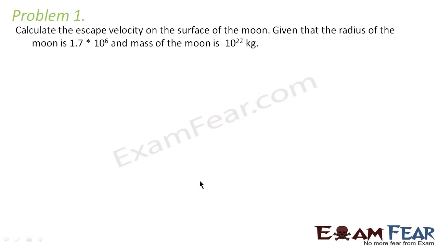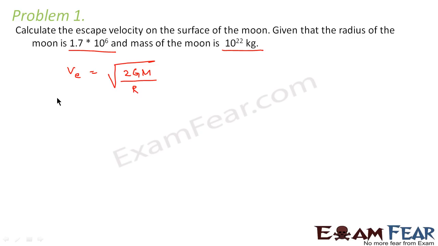Now let us solve some problems on escape velocity. Let's see problem 1. It says calculate the escape velocity on the surface of the Moon given that the radius of the Moon is 1.7 into 10 to the power 6 meters and the mass of the Moon is 10 to the power 22 kgs. We know that escape velocity is given by root over 2GM divided by r.